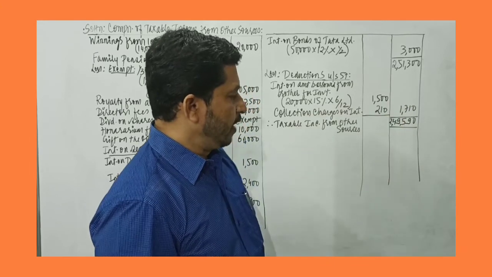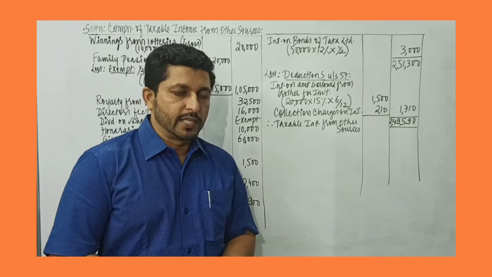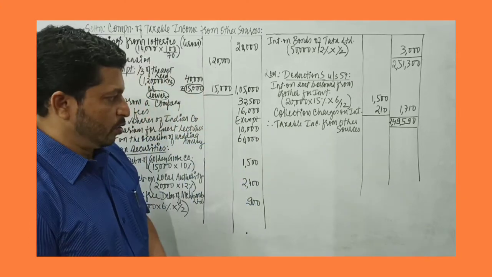We deduct, we arrive at 2,49,590. So this would be taxable income from other sources.